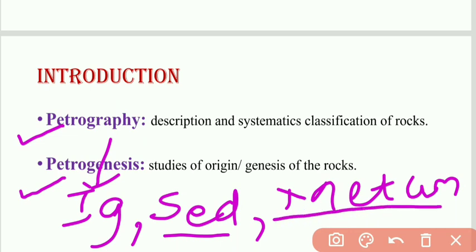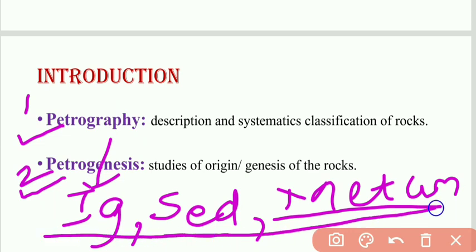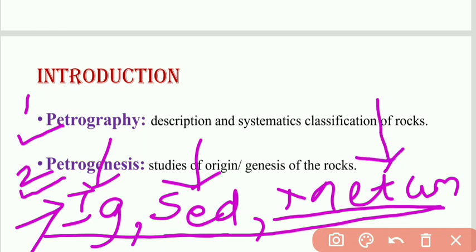Now this is the first one, petrography. Petrography is the classification of rock. Now the second one is petrogenesis. Petrogenesis is the study of the origin and genesis of the rock. There are different origins of these three types of rock: different origin of igneous rock, different origin of sedimentary rock, and different origin of metamorphic rock.